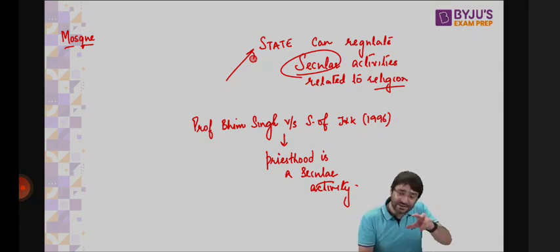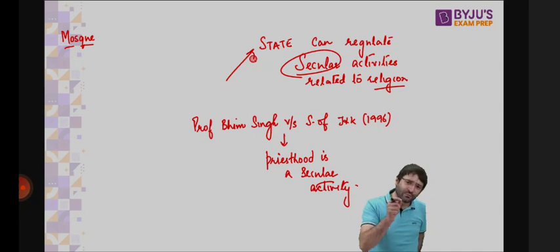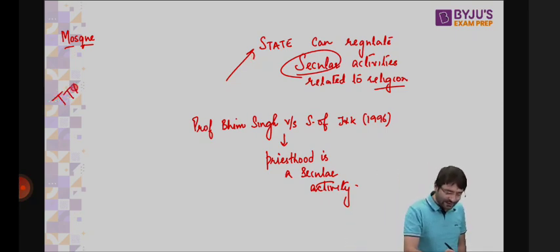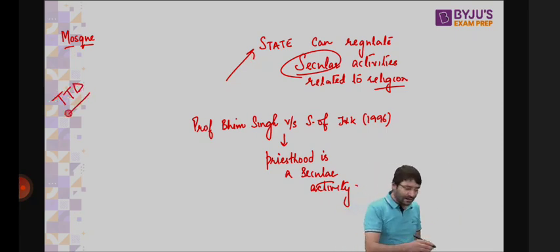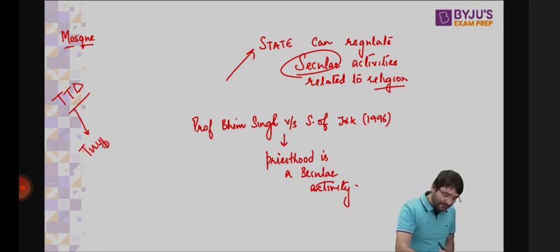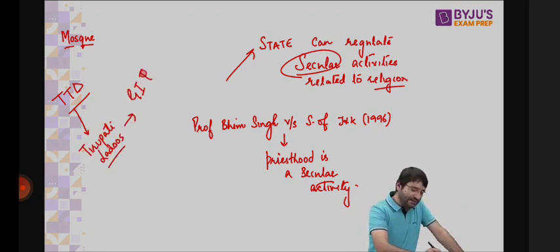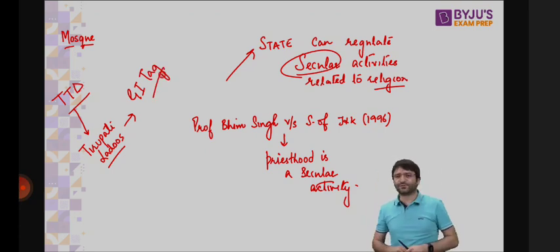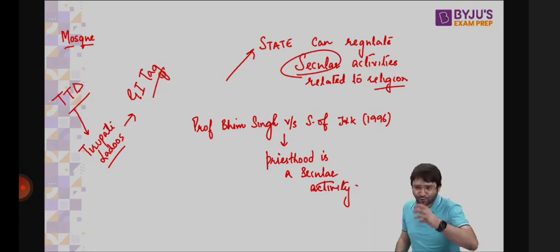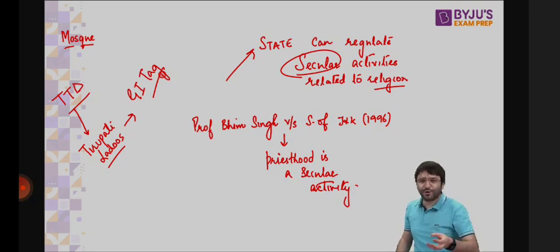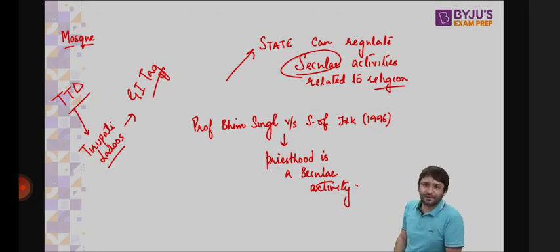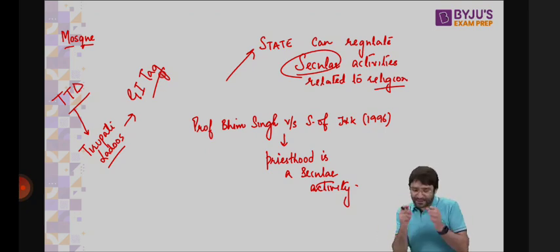So can you give one more example of a secular activity? Yes, I can. There is Tirumala Tirupati Devasthanam, where Tirupati laddus are given. These Tirupati laddus also have a GI tag, geographical indication. That means, for example, when you go to a shop and you want Tirupati laddus, they could give you a normal laddu and tell you this is the Tirupati laddu. You would not know. Ultimately, Tirupati laddus will have a monetary impact, because in their name, normal laddus are being sold. To prevent this, there is a geographical indication. That means this laddu is a Tirupati laddu, and anybody who violates this will be punished.